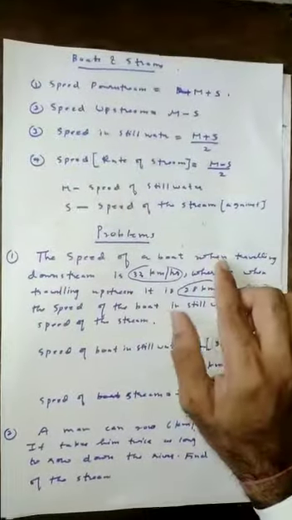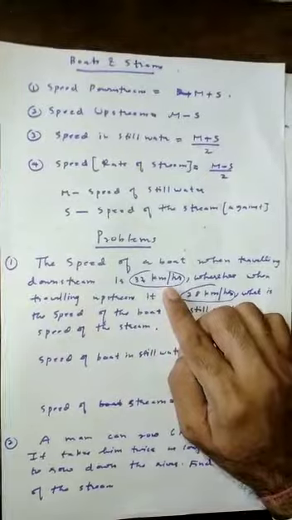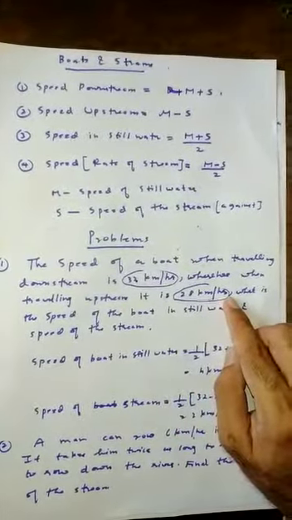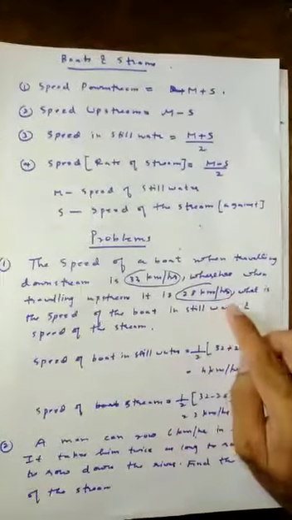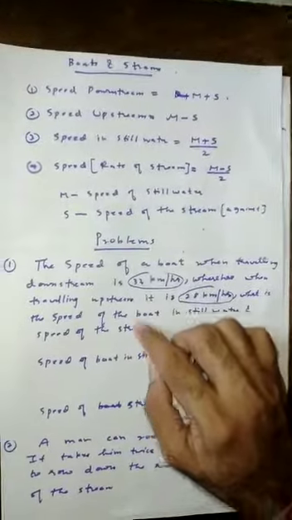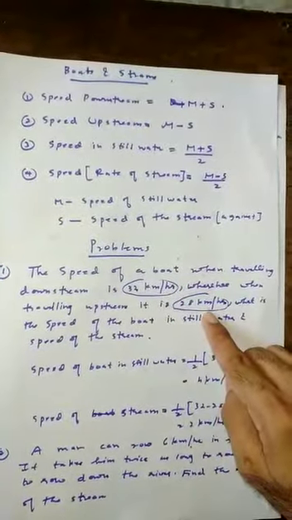The speed of the boat when traveling downstream is 32 km per hour, whereas when traveling upstream it is 28 km per hour. What is the speed of the boat in still water and what is the speed of the stream? So they have clearly given speed downstream is equal to 32 km per hour and speed upstream is equal to 28 km per hour.